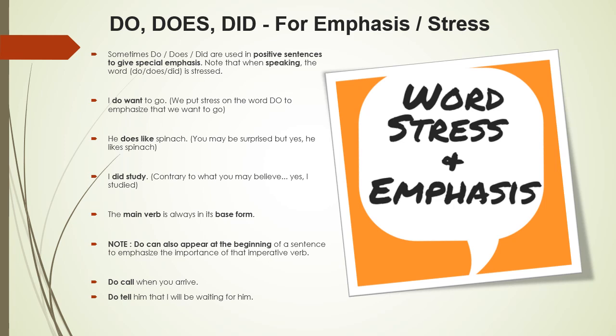The main verb is always in its base form. It is always true in the case of do, does and did. Be it a question, negative sentence or a positive sentence. Every time the main verb used with do, does and did will be in its base form.